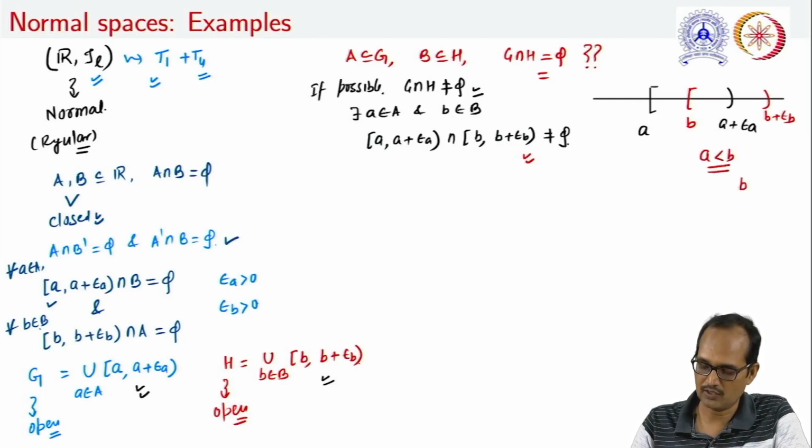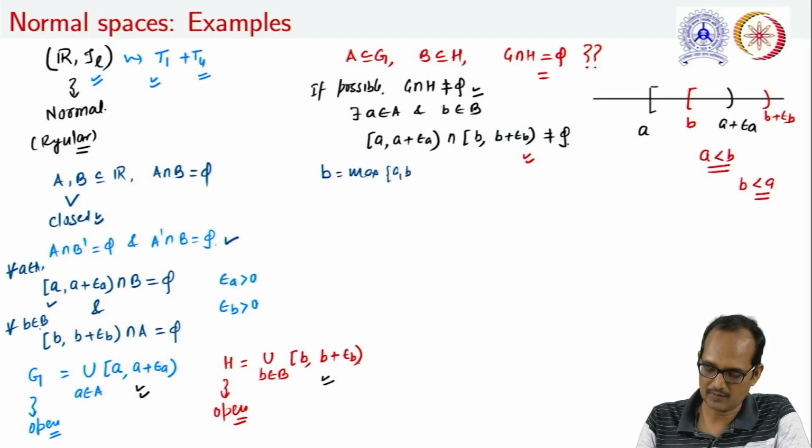Similarly, one can talk about when b is less than a. So what exactly will happen here, if we take this point as the maximum of a and b? Then this point will be a member of this interval. Let us call these G a and H b, so this point belongs to G a as well as to H b.